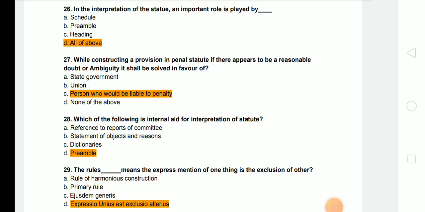Next question is, in the interpretation of a statute an important role is played by, answer will be all of the above: schedule, preamble and heading. All of these play an important role.